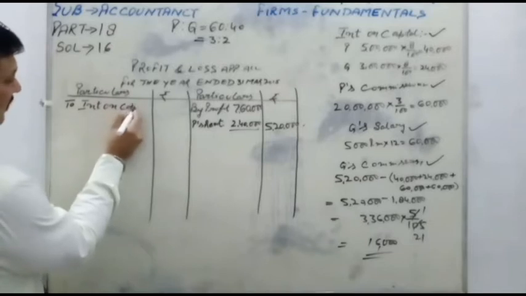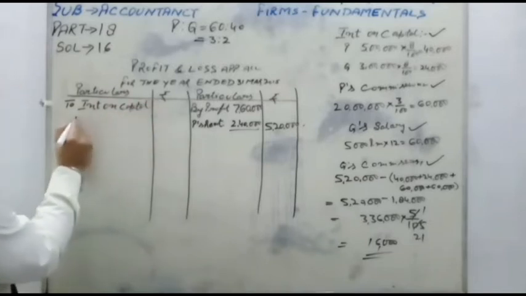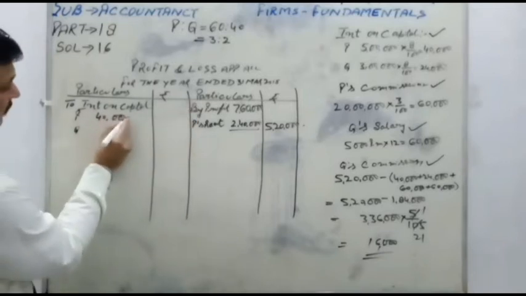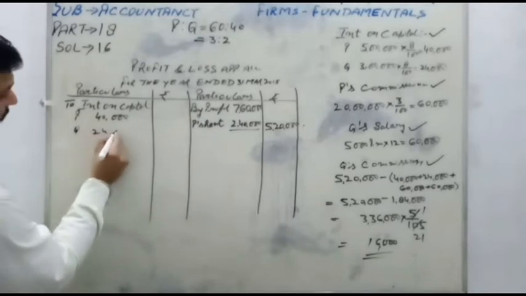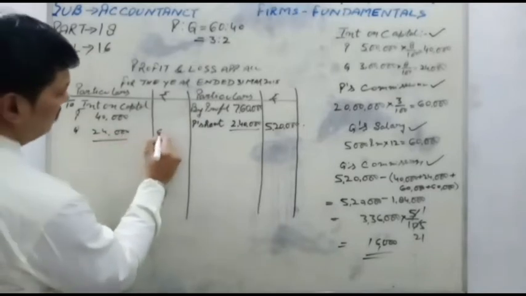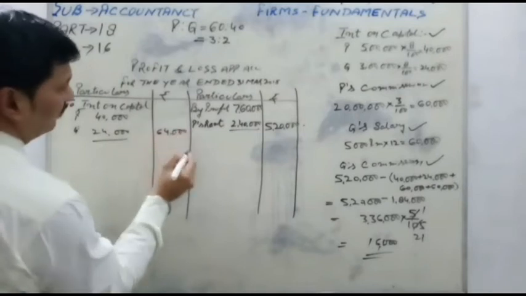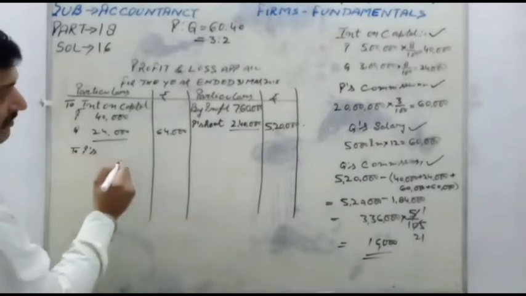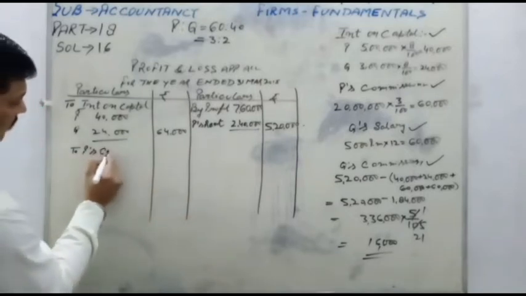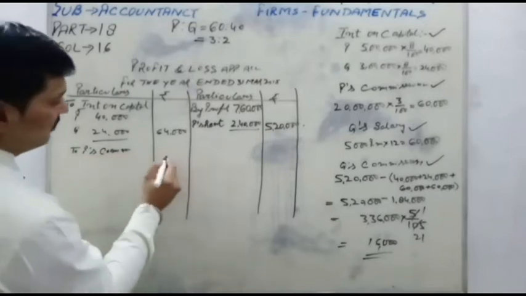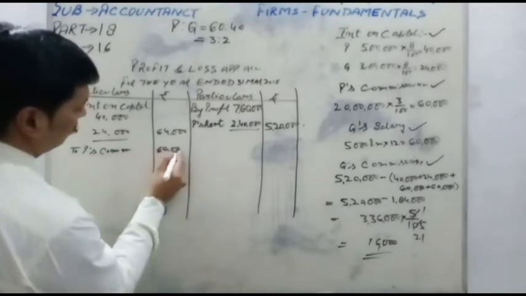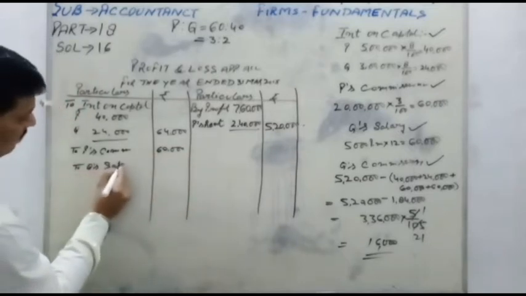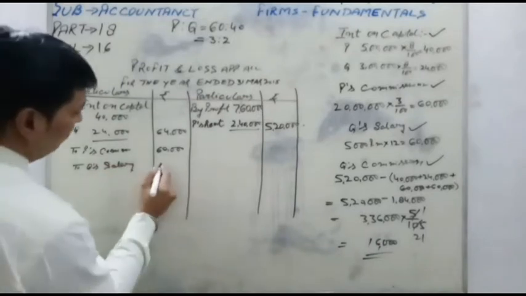to interest on capital. First partner P, second is Q. For the P, 40,000 and Q 24,000 is equal to 64,000. Next is P's commission. To P's commission, P's commission is equal to 60,000 and Q's salary. Q's salary is equal to 60,000